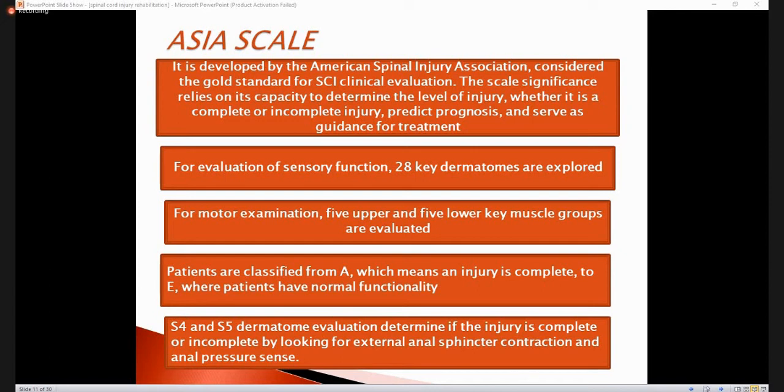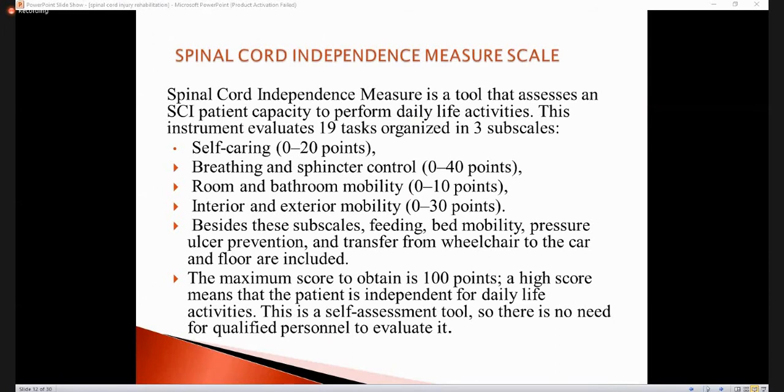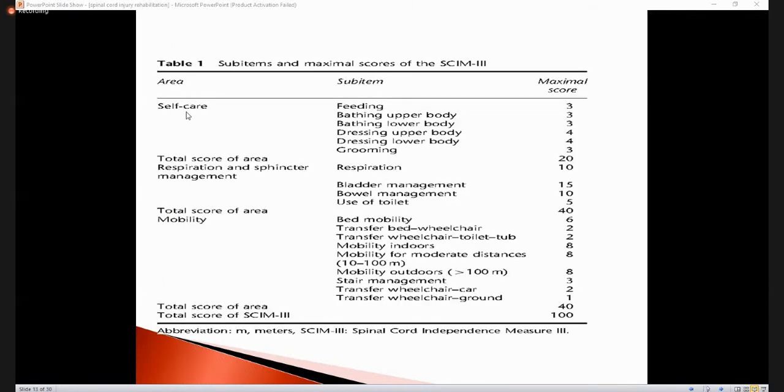The other scale which we use to assess the patient in physiotherapy especially is the Spinal Cord Independence Measure scale. This is the scale we use to assess the independence or ability of the patient to do the activities of daily living, that is how the patient is doing his daily activities. It evaluates 19 tasks and it is divided into 3 subscales. Here you can see the subscales.